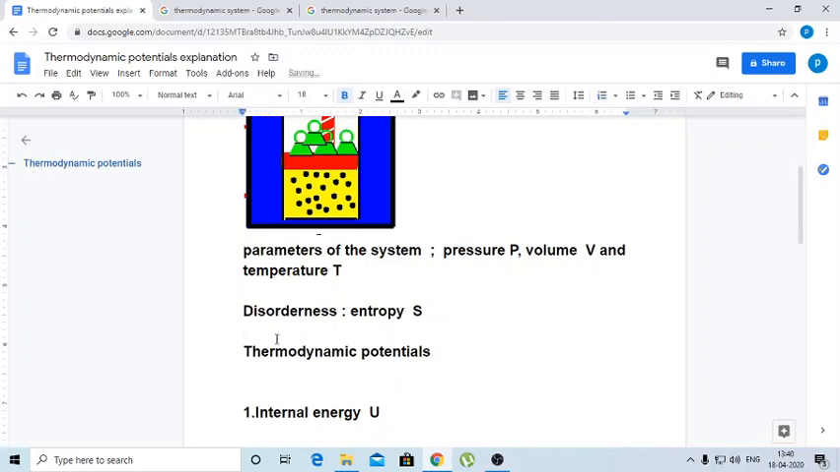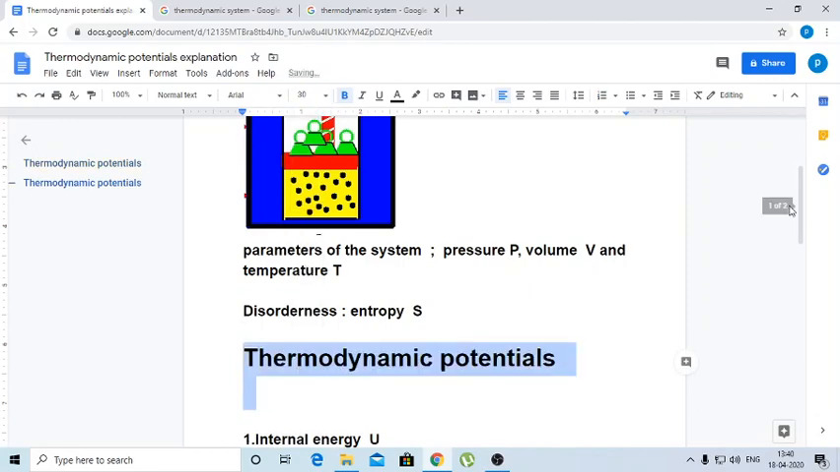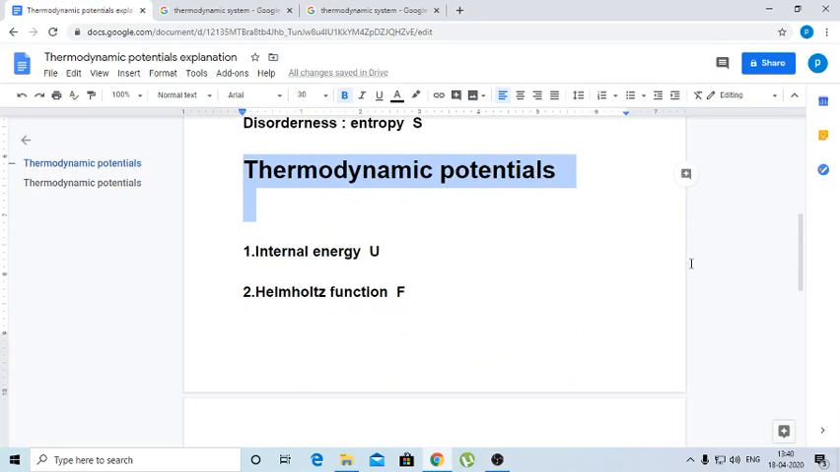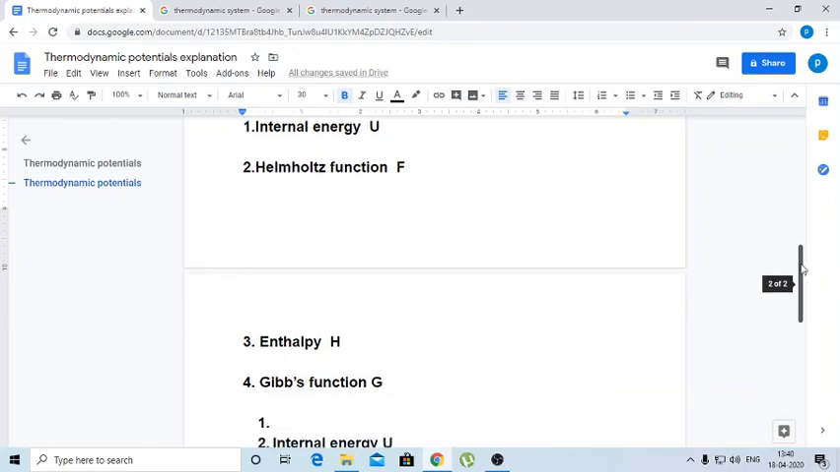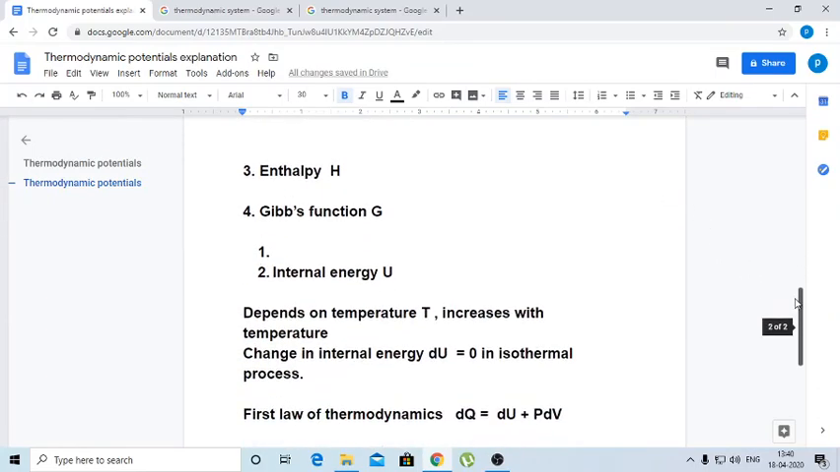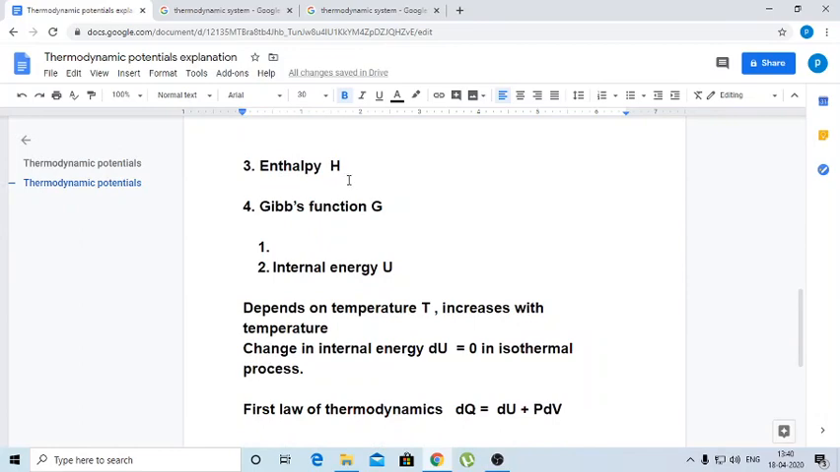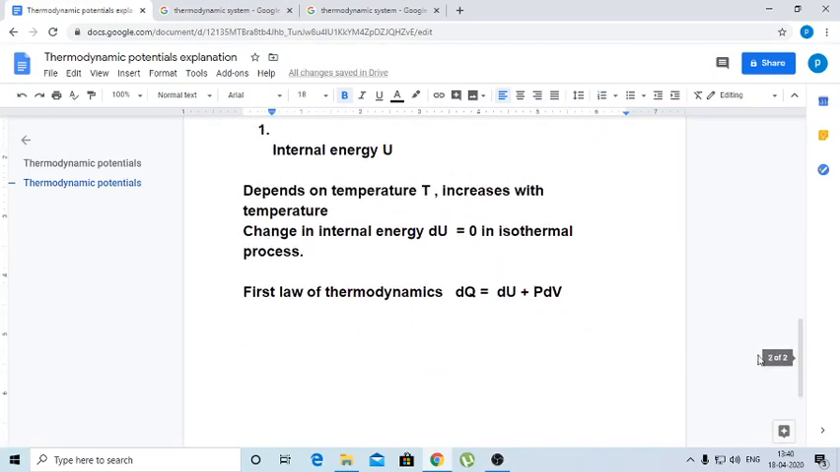So the thermodynamic potentials are four in type. They are: first one, internal energy, denoted by the letter U. Helmholtz function is the second thermodynamic potential, denoted with the symbol F. Enthalpy is the third potential, represented by the letter H, and the last one, Gibbs function, is denoted by the letter G. So let us discuss all the four in detail.